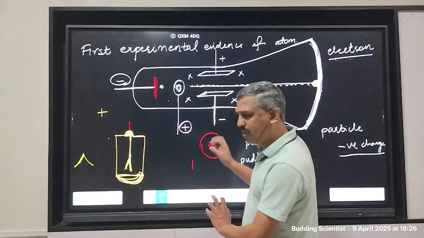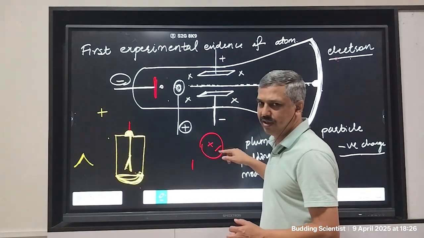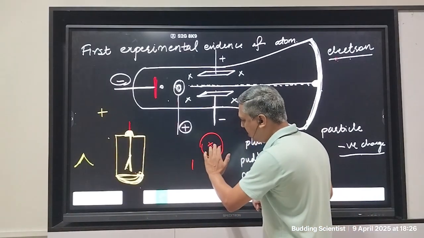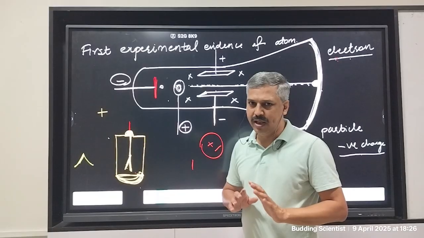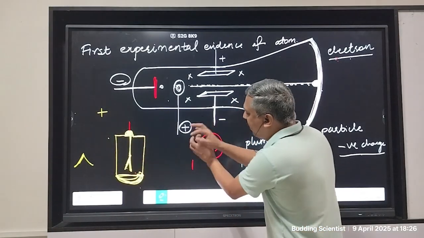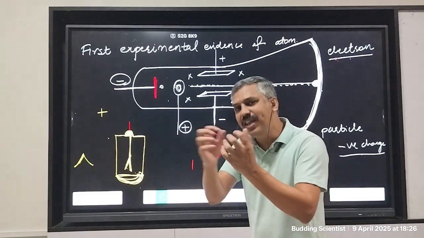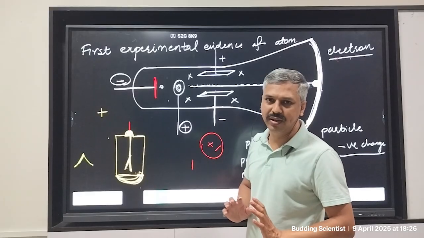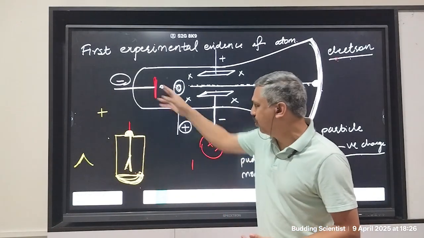Maybe many positive charges and many negative charges, but the entire thing together will be electrically neutral. So the total positive charge and the total negative charge must be equal. And because this particle is neutral, many particles like this come together and make the entire substance, the entire cathode. If this is neutral, then the entire cathode will be neutral because the cathode is made up of this.